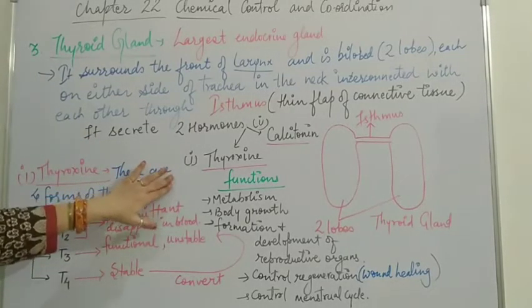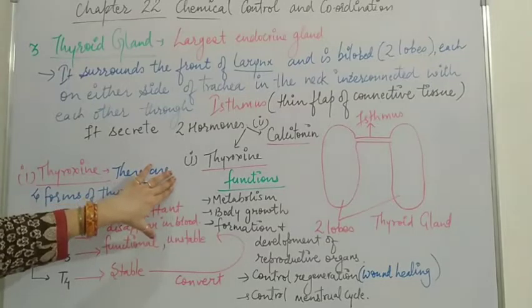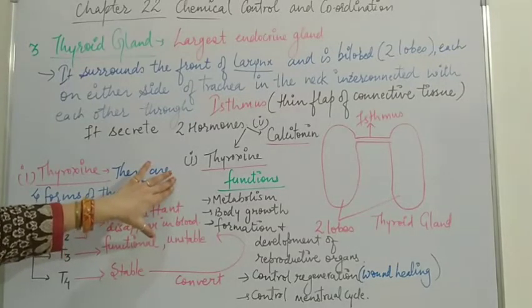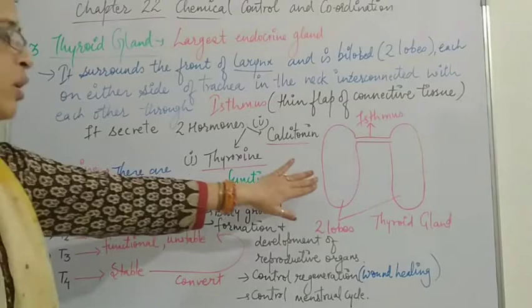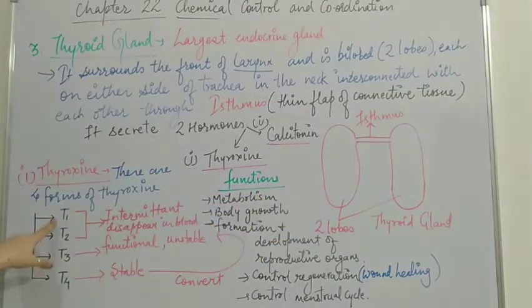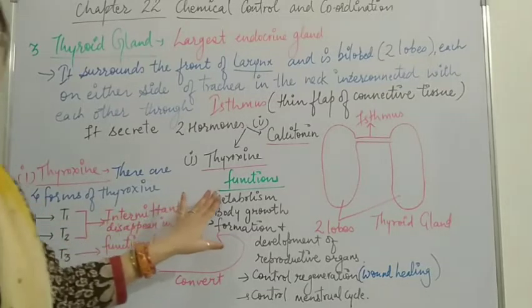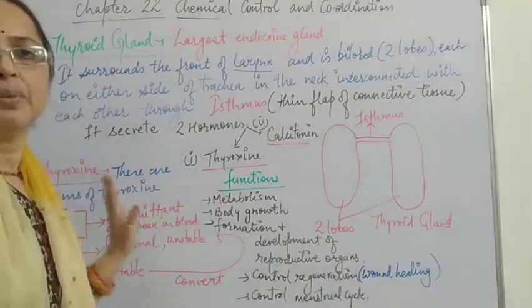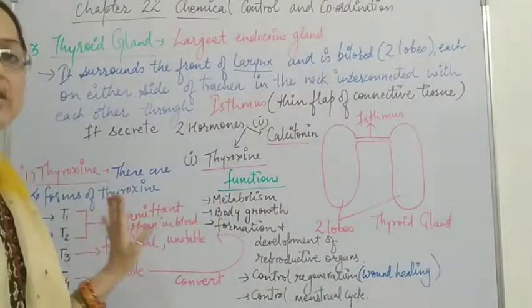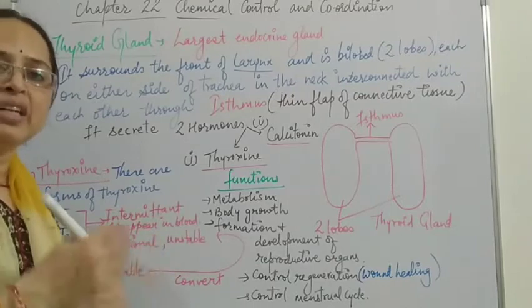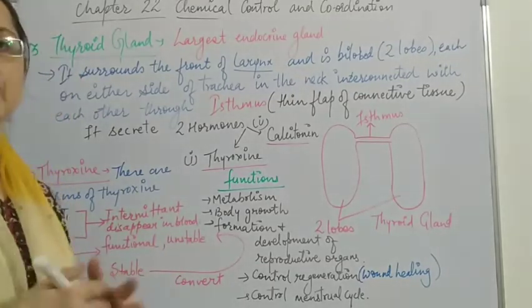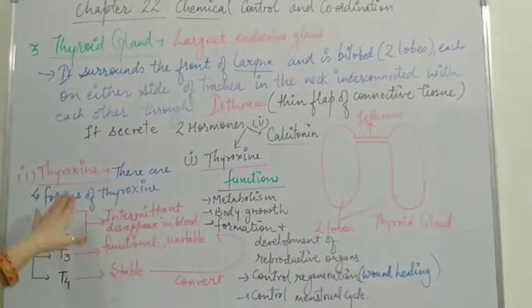Thyroxine hormone has four forms secreted by the thyroid gland. These are T1, T2, T3 and T4. Out of these four, T1 and T2 are intermediate forms of thyroxine, and they soon disappear in the blood. They dissolve in the blood as soon as they are formed.